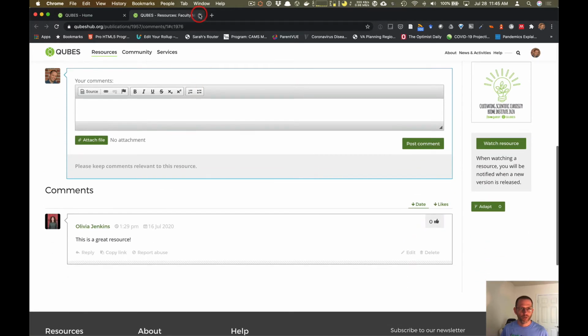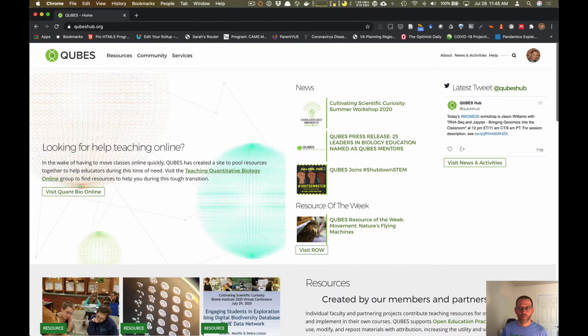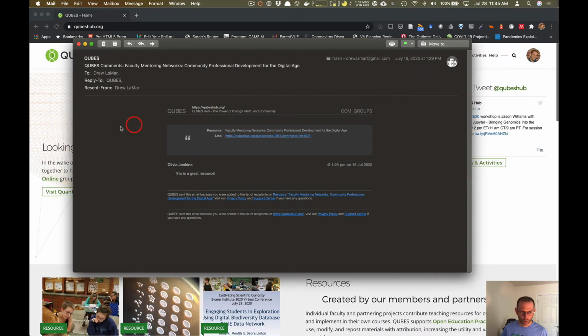The first thing I would make sure of is this: if you know your resource has comments, you did not receive an email, and you know you have not made changes to your settings, you can check your junk mail. We all have junk mailboxes. These emails get sent from the address support@QUBESHub.org.